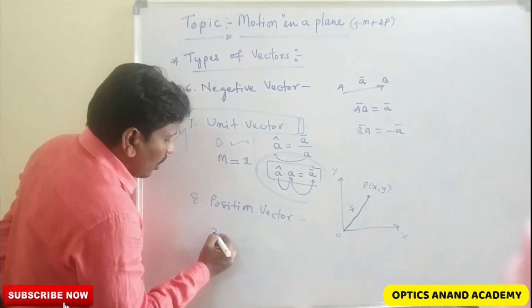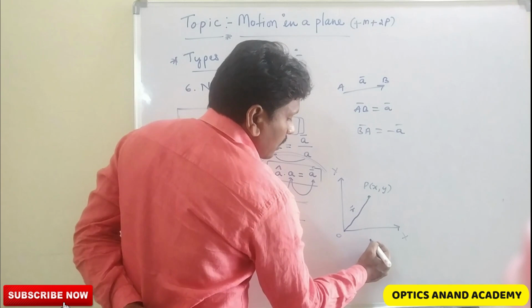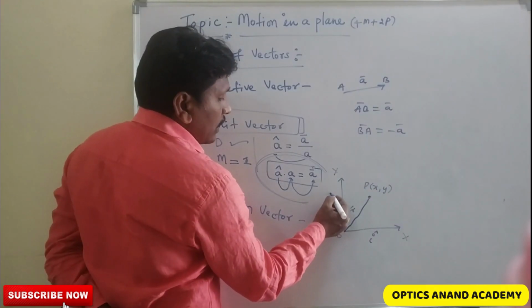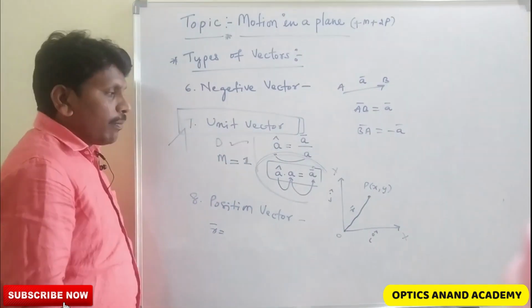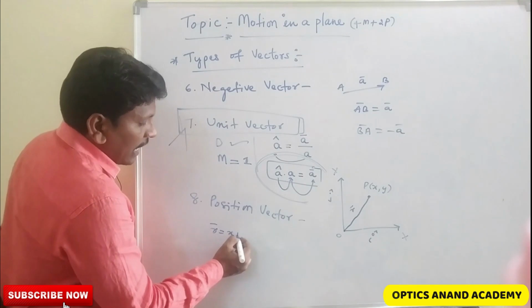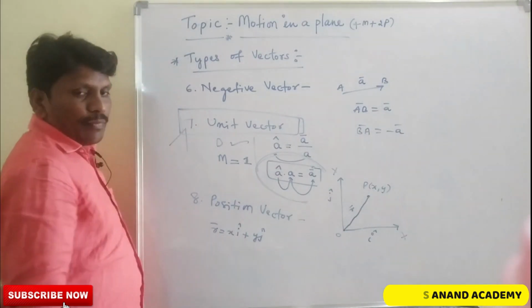Along the x axis and y axis there are unit vectors i cap and j cap, and the position vector r bar is equal to x i cap plus y j cap.